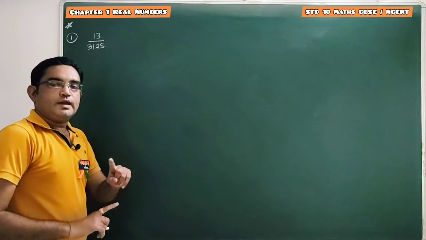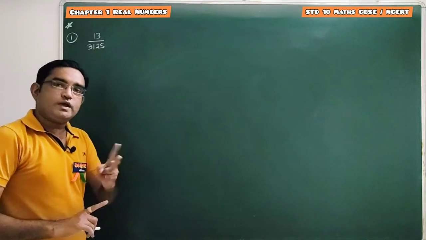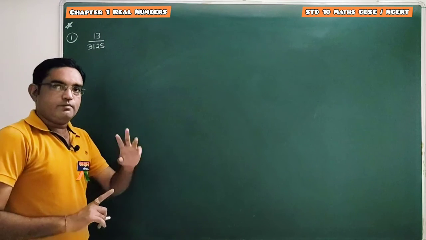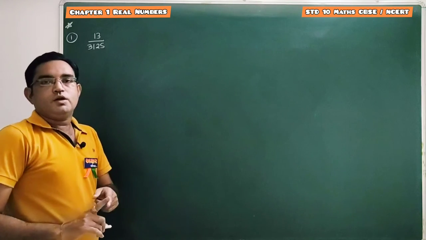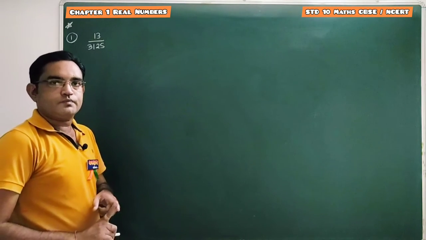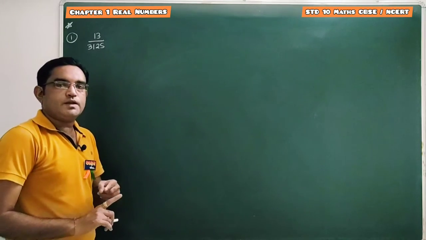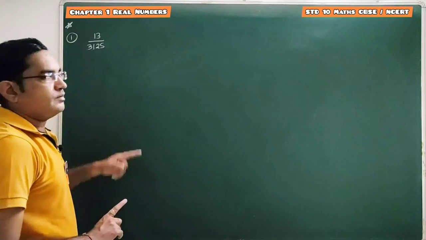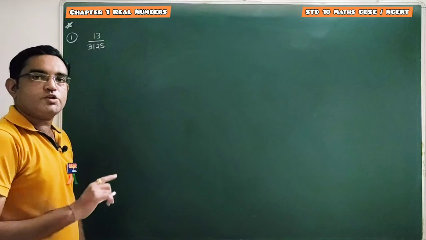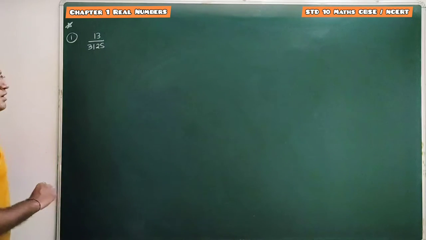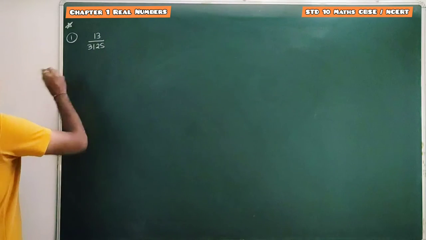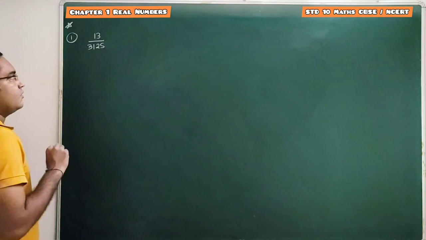As we know, any rational number can have two types of decimal expansion. It may be terminating or it can be non-terminating and repeating. Done. And for terminating decimal expansion, its denominator must be in the form of 2 raised to n into 5 raised to m, है ना. ये सब हमने डिस्कस कर लिया. सो यहाँ पर हमें लॉन्ग डिवीजन करना अलाउ नहीं है.